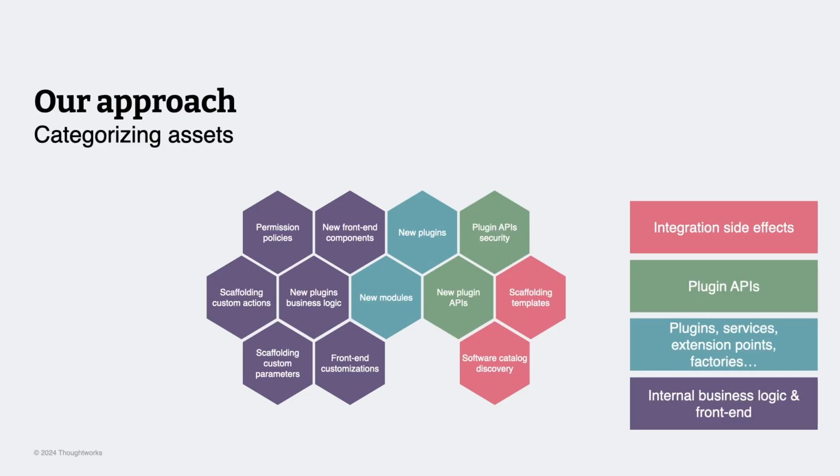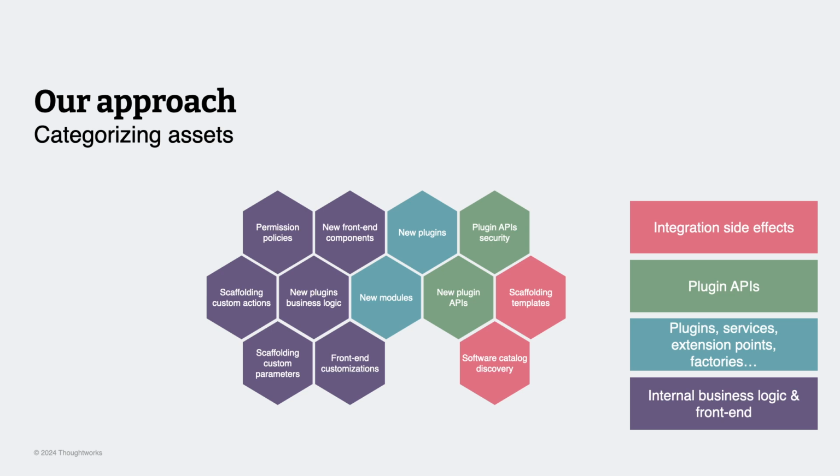So what we did was to design a test strategy. The first thing that we did was to categorize the components. We created several categories, like internal business logic and front-end. We also identified the parts that are related with plugin interactions. We identified some APIs.